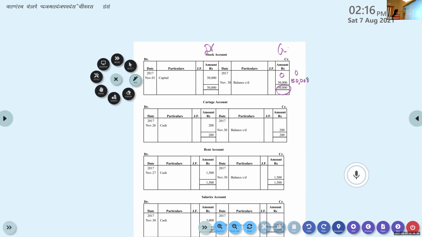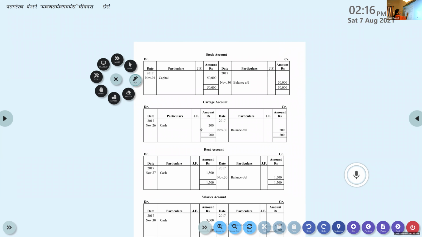So that is the balancing figure. And what do you write there? Balance carried down, balance CD. Are you all clear with ledger accounts now?